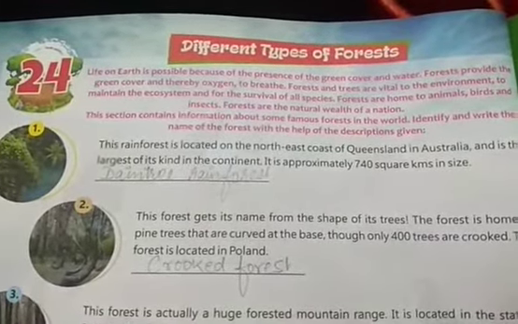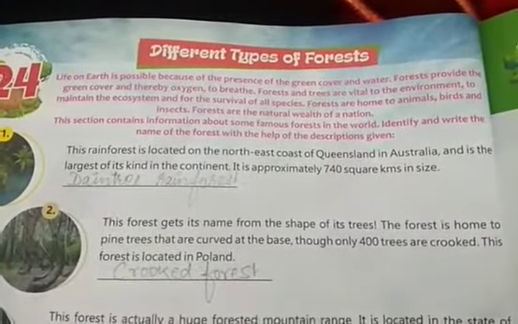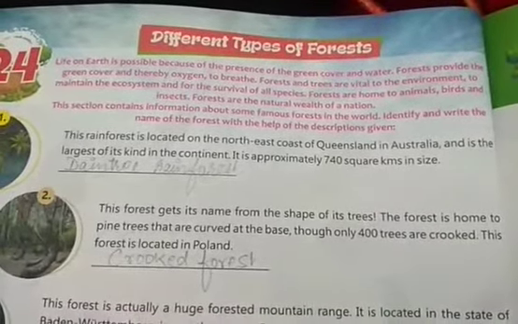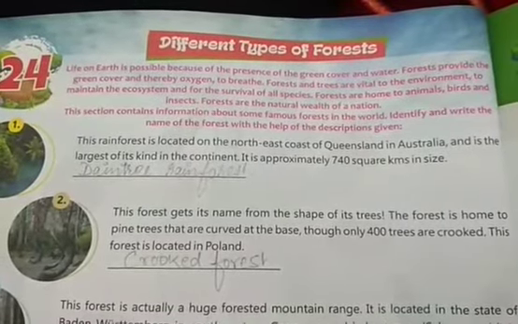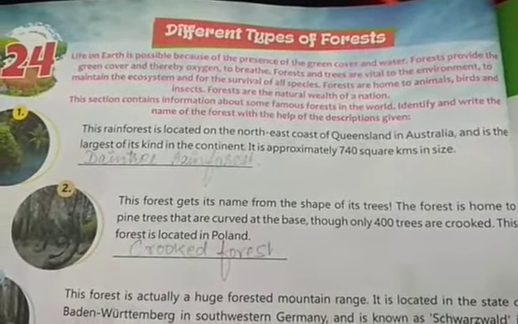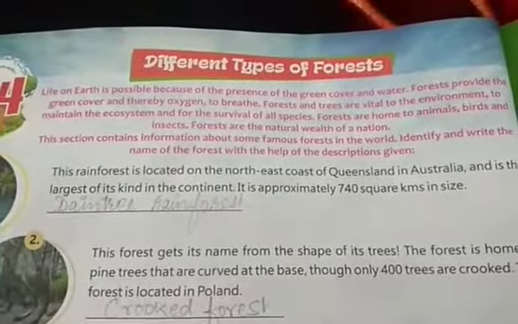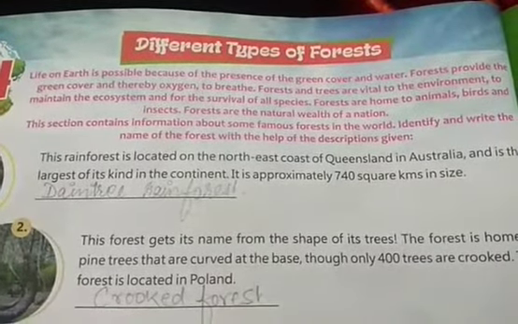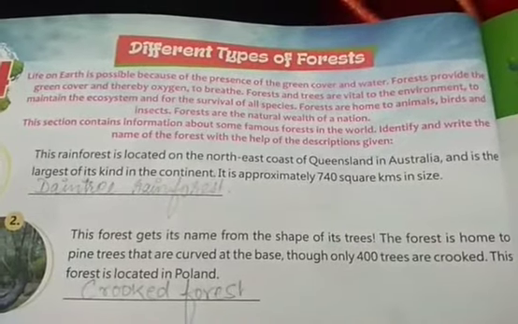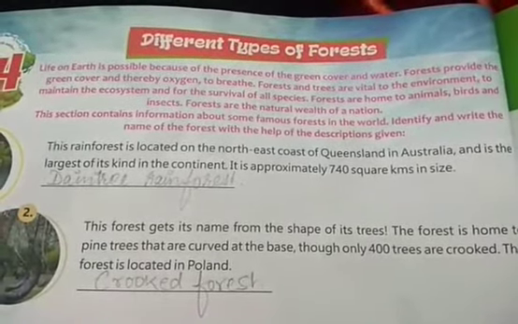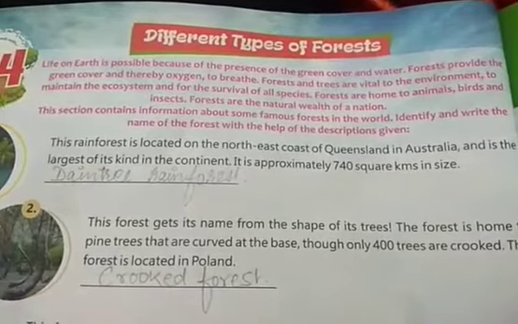Now, life on earth is possible because of the presence of the green cover and water. Forests provide the green cover and thereby oxygen to breathe. Forests and trees are vital to the environment to maintain the ecosystem and for the survival of all species. Forests are home to animals, birds, and insects. Forests are the natural wealth of a nation.